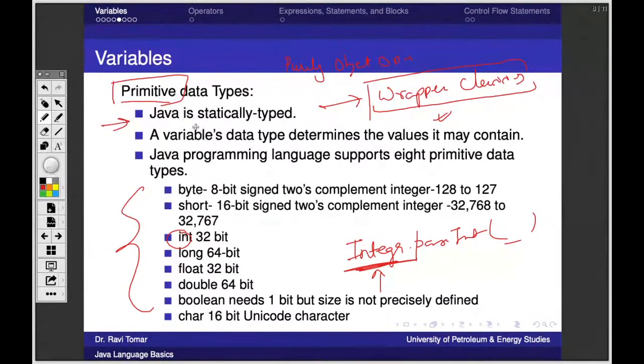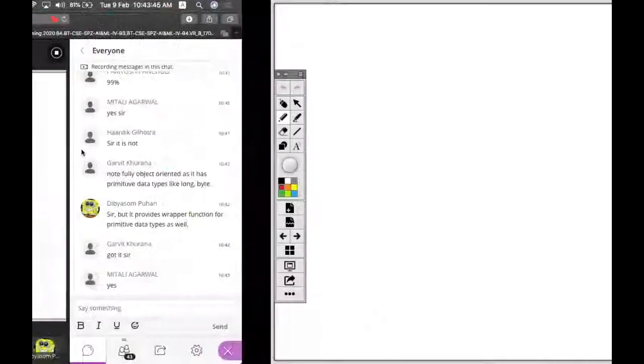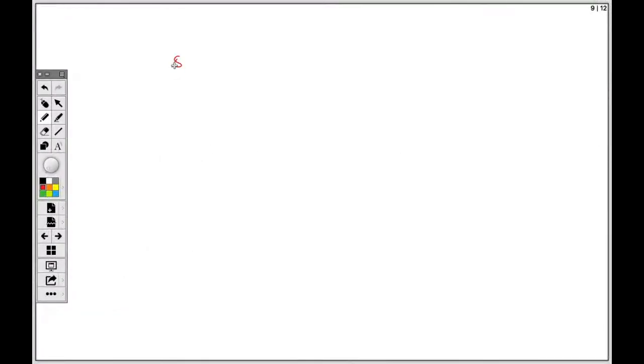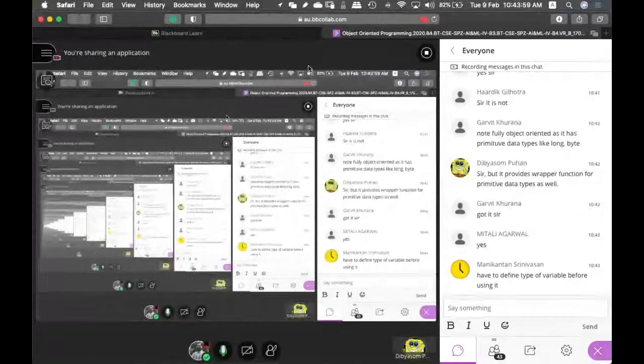So first thing is Java is statically typed. So what is the meaning of statically typed? Anyone? What do we mean by statically typed language? I'll again emphasize, focus on the word always. Statically. There's a static word here. Have to define type of variable before using it.